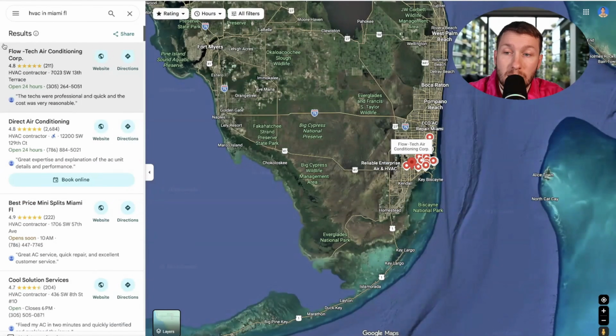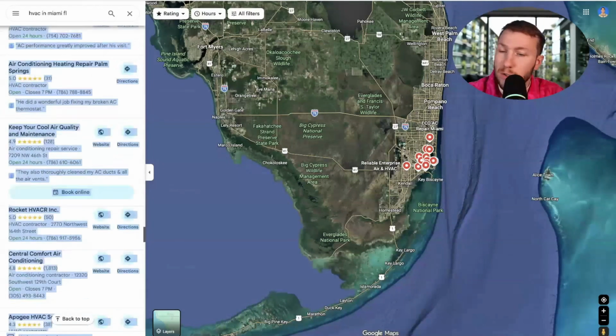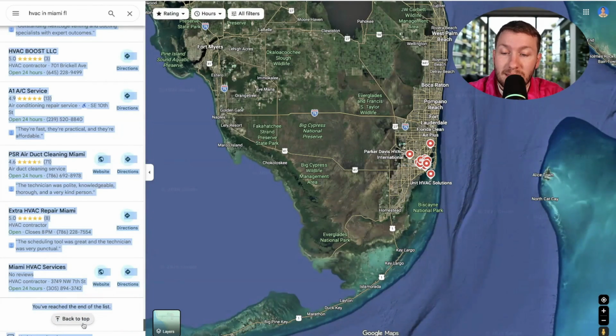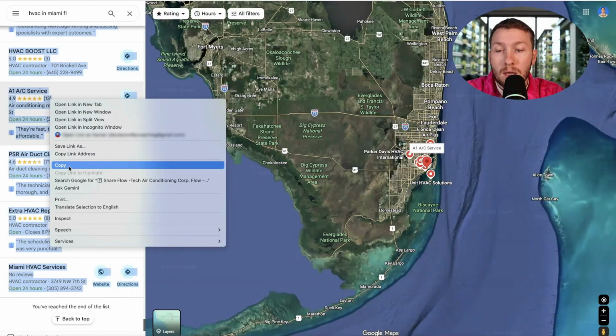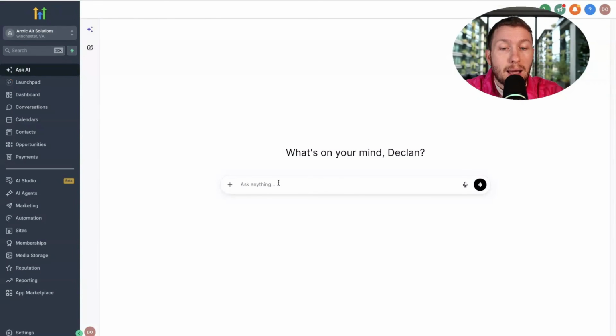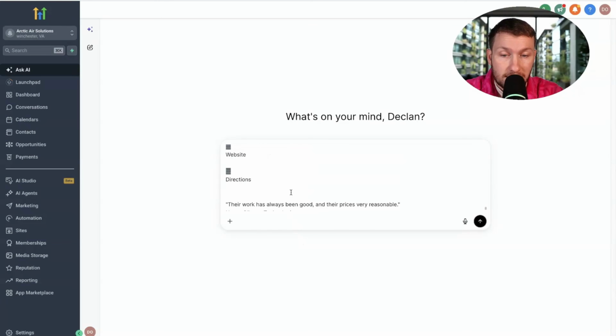We're going to come up here and, if we can, copy all of this. We're doing a simple copy and paste. Yes. We're not doing any scraping. We're not doing anything like that. We're simply copying all of the businesses. We're going to click this and then we click copy. From there, we come right back into Ask AI and we're going to paste all of this. This is what we're going to do.